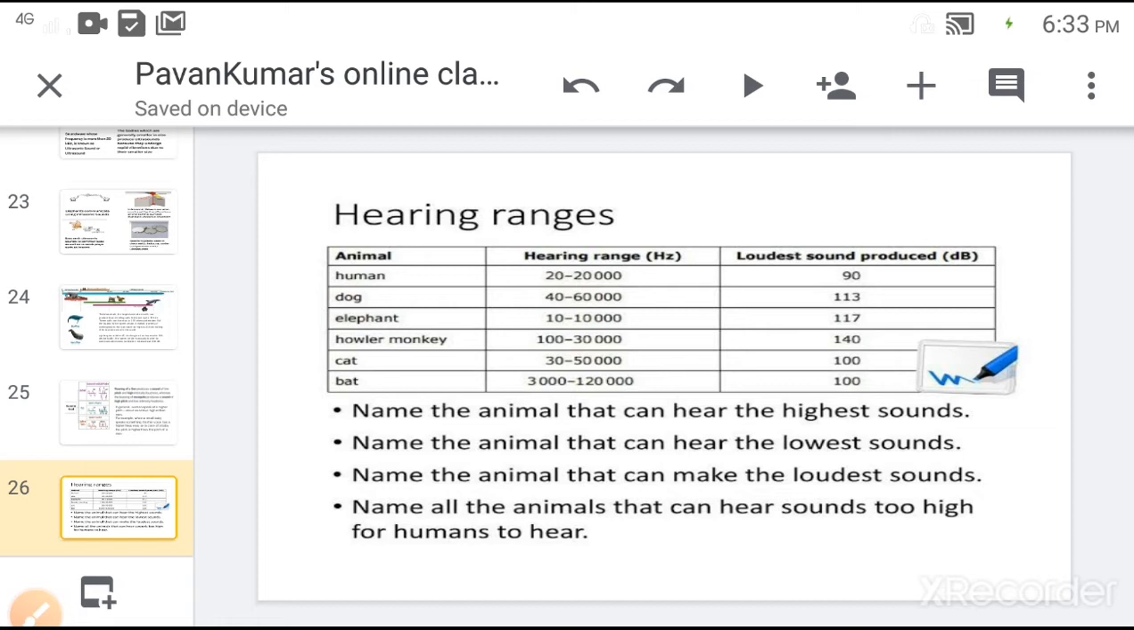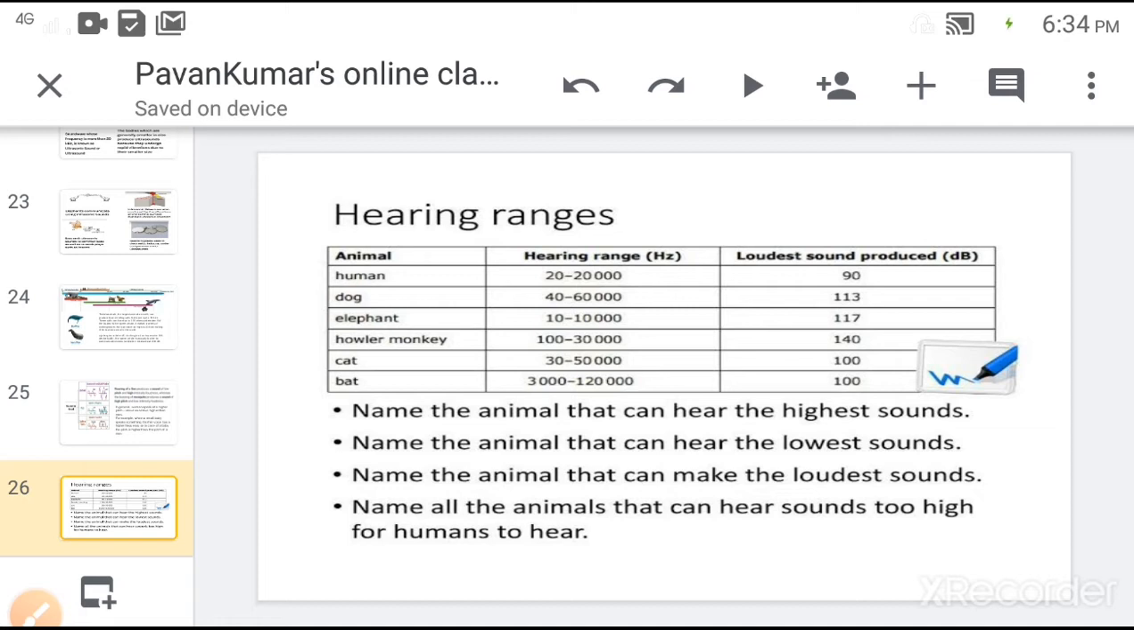Dogs can hear up to 60 kHz. Elephants can hear up to 10 kHz. Monkeys can hear up to 30 kHz. Cats can hear up to 50 kHz, and bats can detect and produce a frequency of about 1,20,000 kHz. In the case of loudness, if you express the hearing ranges in decibels, the human can hear 90